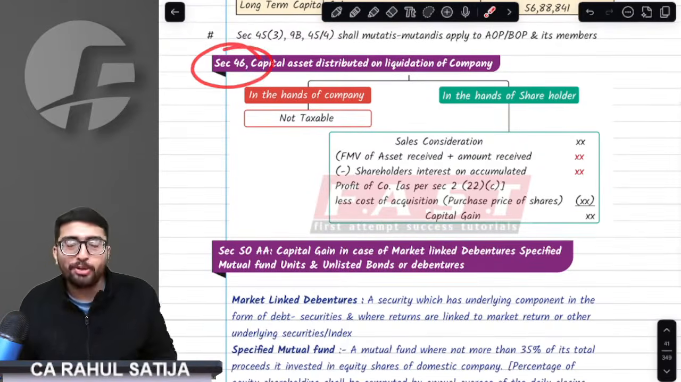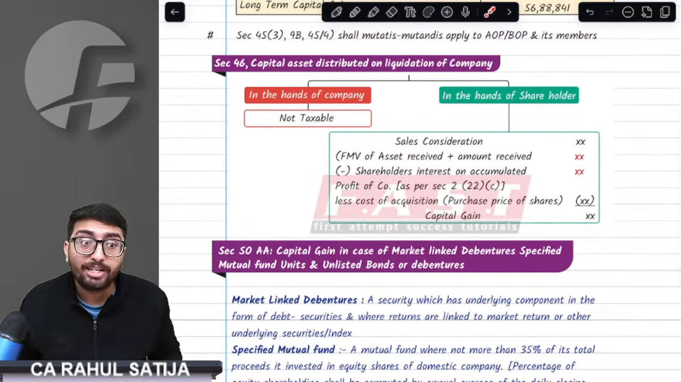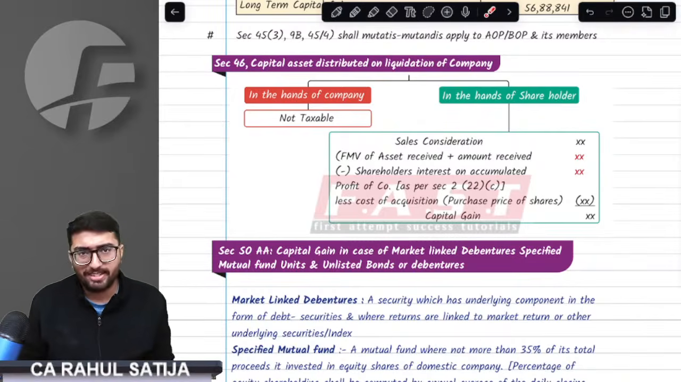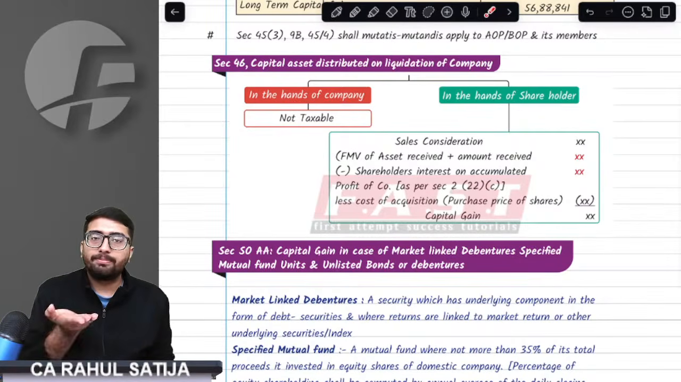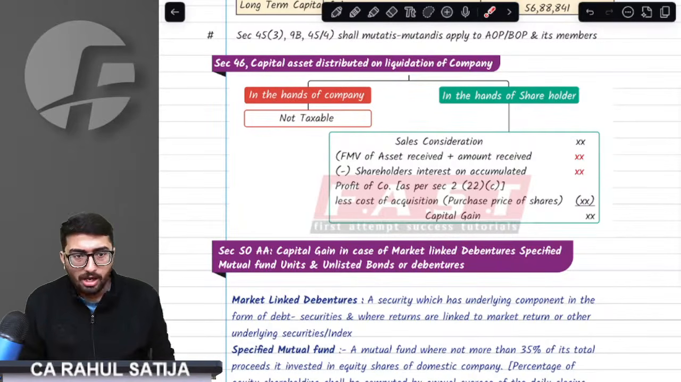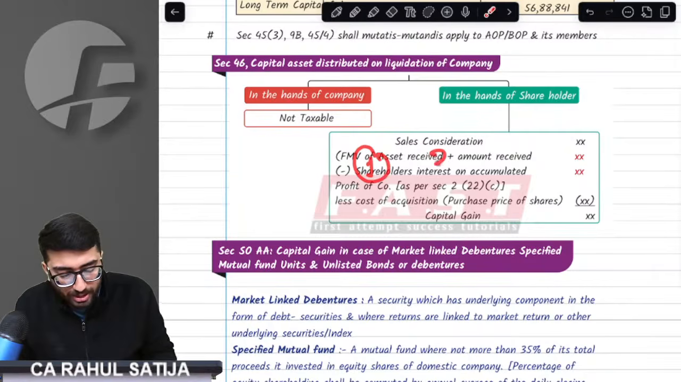Absolutely got it. Come on to the next special case, that is liquidation of a company. Very beautiful yet very important section. Liquidation of a company. Take a deep breath. At the time of liquidation of a company, two sections are being invoked simultaneously. Not one, but two sections. The first section being invoked is section 2(22)(c).